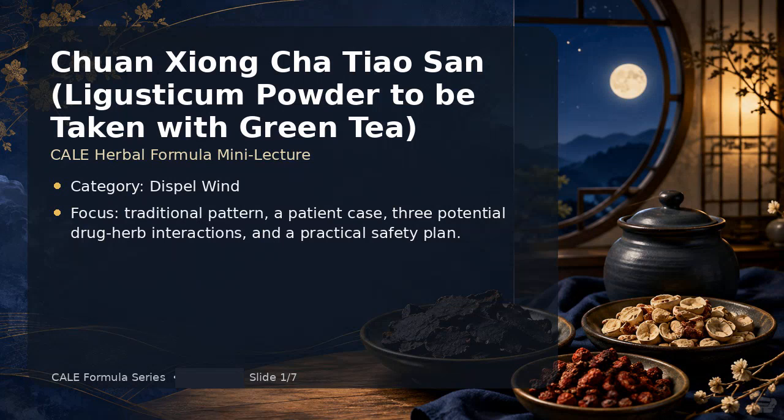Hello everyone. This presentation is on Chuan Tiao, also called ligusticum powder to be taken with green tea. It is on the California Acupuncture Board herbal formula list. I will briefly review the traditional pattern, a hypothetical patient, 3 possible drug-herb interactions, and a practical management plan. The goal is to connect traditional Chinese herbology with modern medication safety in clear student language.